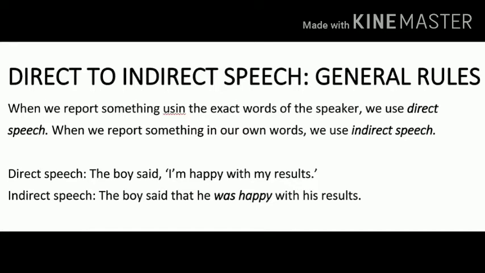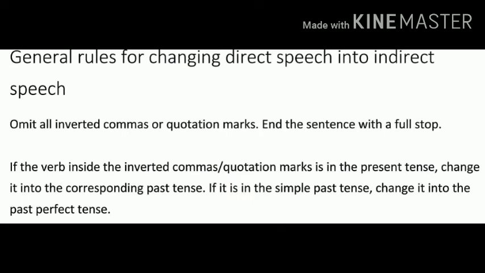In the previous class, I told you one thing. There are four main changes in indirect speech. We must keep those changes in our mind. Those are change of reporting verb, change of person, change of nearness to remoteness, and change of tenses. So let's focus on the general rules of changing direct speech into indirect speech.